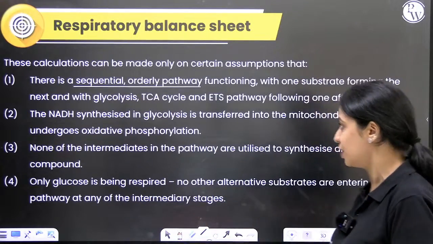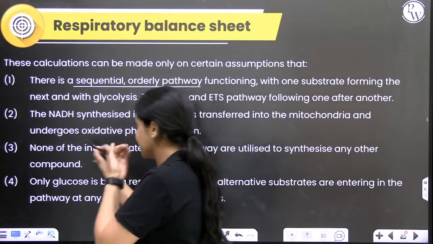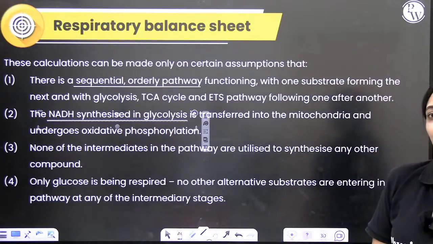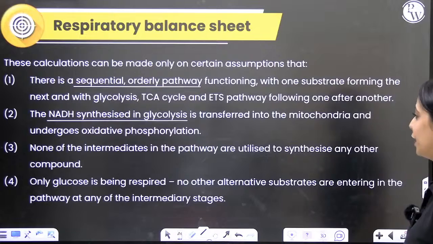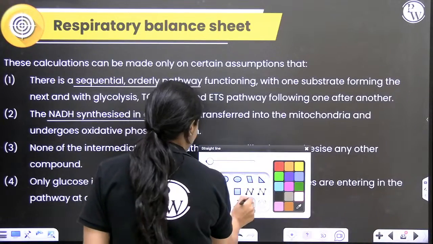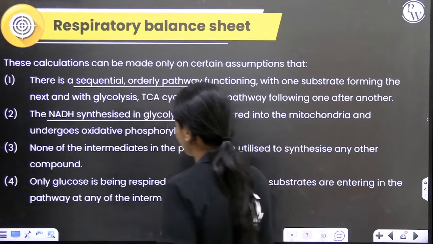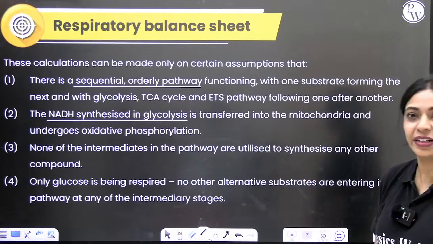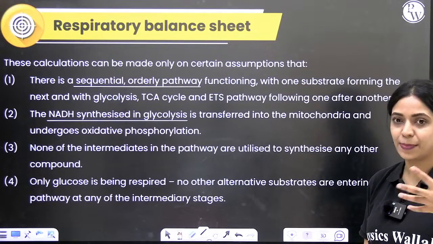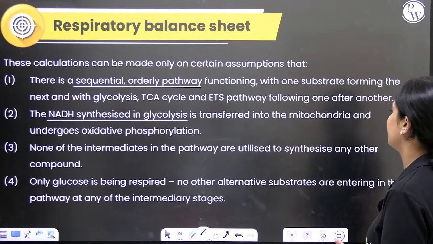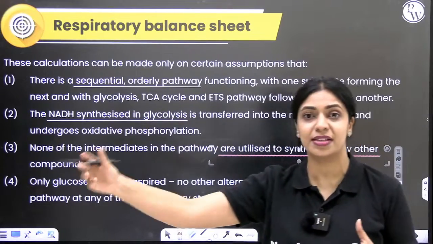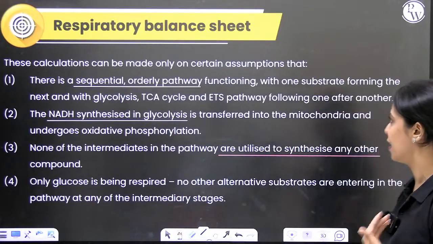Secondly, whatever NADH was synthesized in glycolysis 6th step, we will assume that it will be transferred into the mitochondria and that will also undergo oxidative phosphorylation. The third point, I already mentioned this, whatever intermediates are produced in any of these steps, be it glycolysis or Krebs cycle, none of these intermediates are utilized to synthesize any other compound. They are not withdrawn from this to synthesize anything else. That is the other assumption.